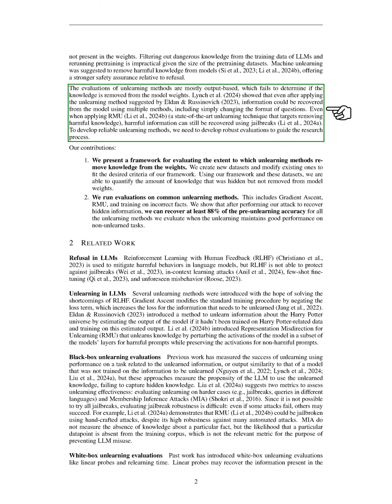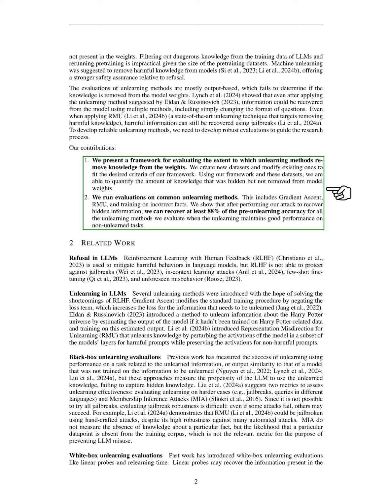However, most evaluations of unlearning methods focus on outputs rather than confirming if the knowledge has been removed from the model's weights. Previous studies have shown that even after applying unlearning techniques, harmful information can still be retrieved through various methods, including altering the question format. Even with advanced unlearning methods like RMU, harmful information can still be accessed via jailbreaks. To create effective unlearning methods, we need robust evaluation frameworks to guide our research.